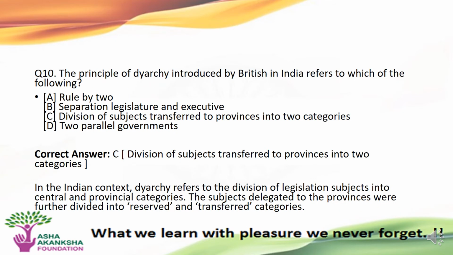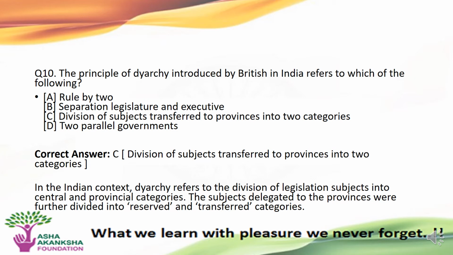The next question is, the principle of the dyarchy introduced by the British in India refers to which of the following? Options are A. Rule by two, B. Separation of legislature and executive, C. Division of subjects transferred to provinces into two categories, or D. Two parallel governments.